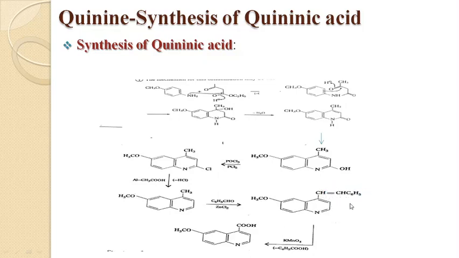And on KMnO4 oxidation, as you know, this will break down, and this carbon will convert into COOH. Hence this is the structure of quininic acid we have received, plus benzoic acid, which has also been expelled as a result of this KMnO4 oxidation with degradation.